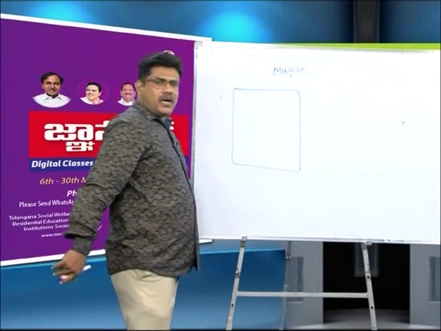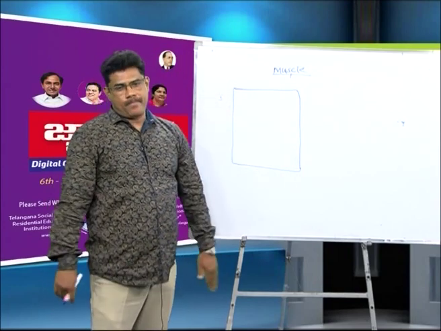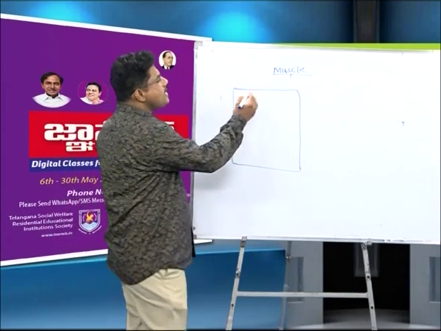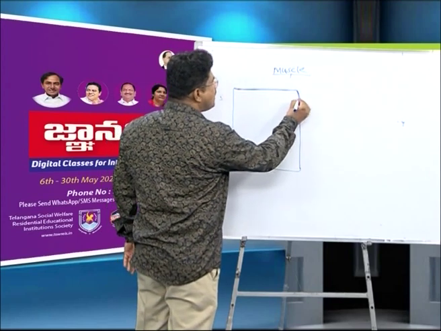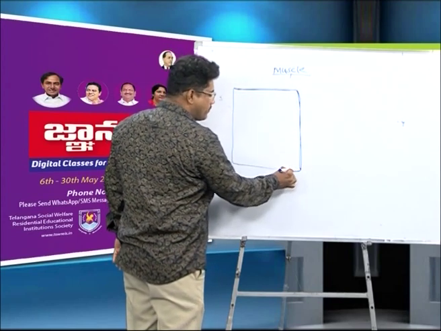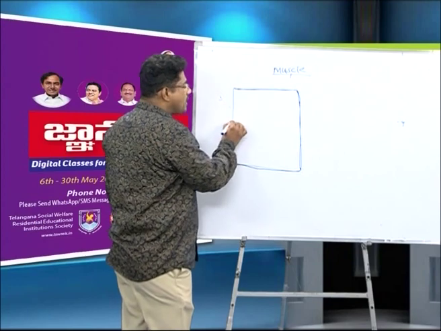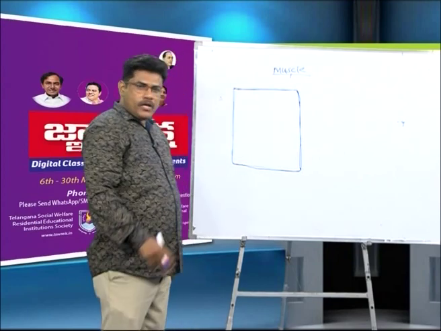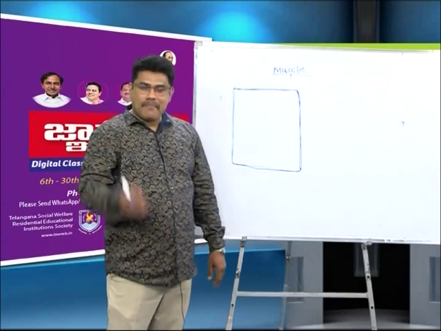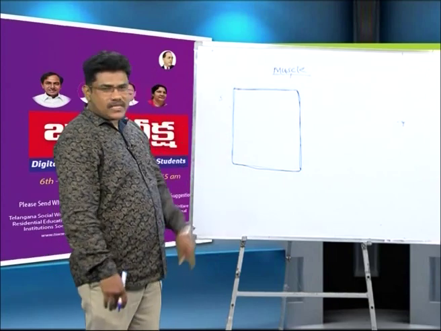This is the skeletal muscle cell, cylindrical shape. This cell is covered by the plasma membrane. The plasma membrane is known as sarcolemma. Yes, this is known as sarcolemma.